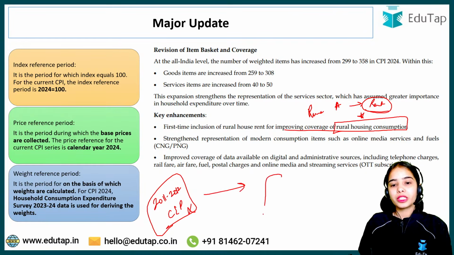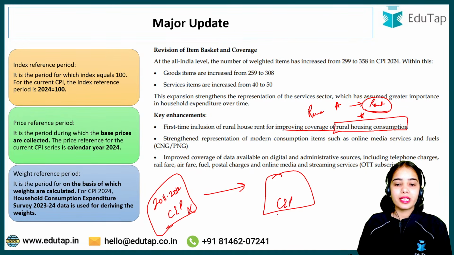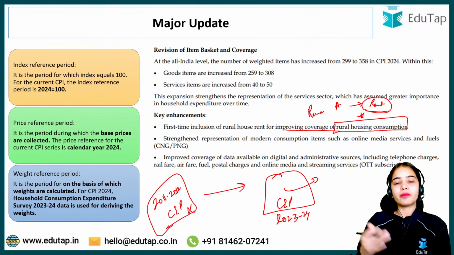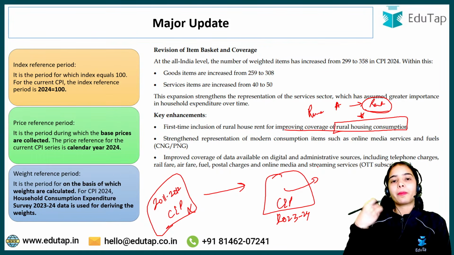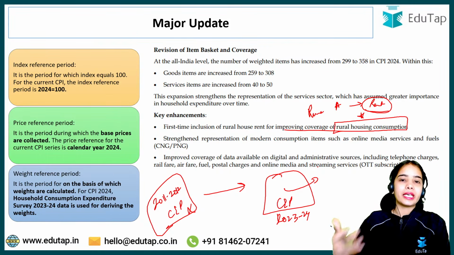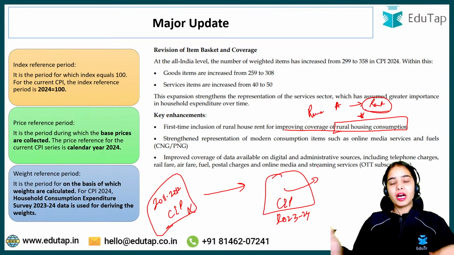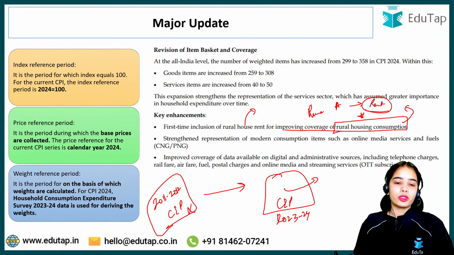But as per the 2023-24 data, the rental market in the rural areas has become significant, and various people are paying rent. So rural markets have expanded and people have to spend on rent.